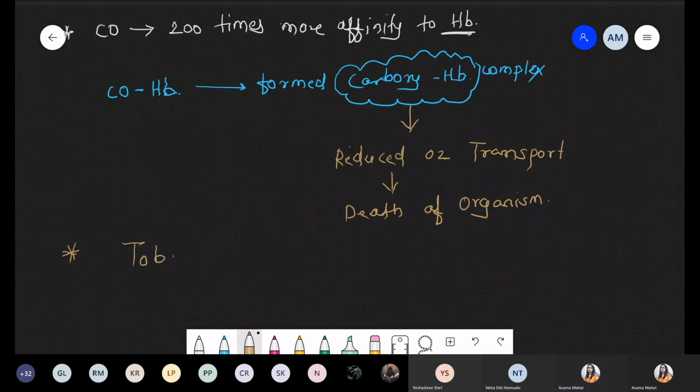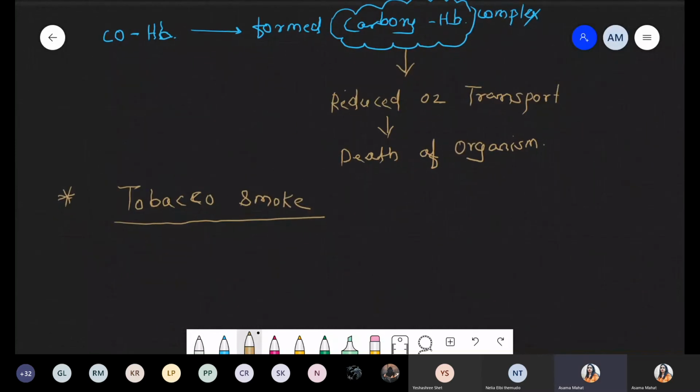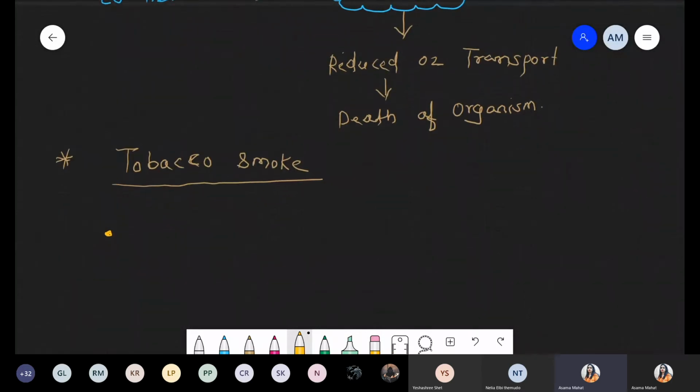Okay, now after carbon monoxide, the last pollutant we are talking about is tobacco smoke. If I am talking about tobacco smoke, just because of smoking there are increased lung diseases, 6 times more. First of all, we are talking about the different effects of tobacco smoking.